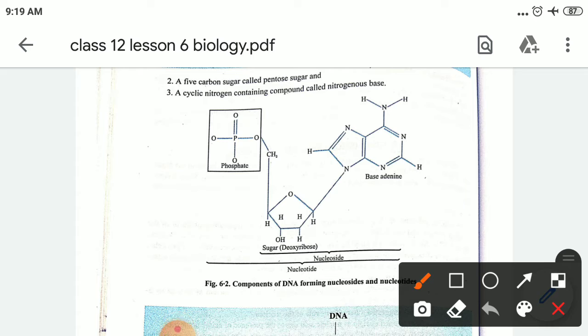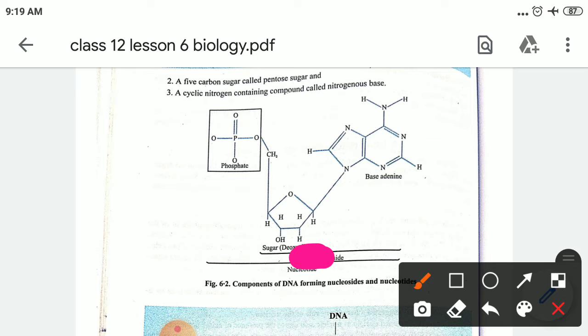Children, as you can see, it is a pentagonal structure, a five carbon compound, and here only one O is missing, that's why it is known as deoxyribose sugar. If you add one O at this point, it will be known as ribose.